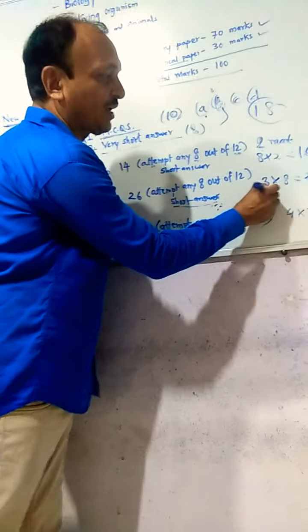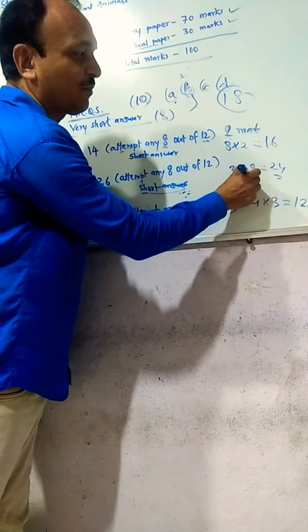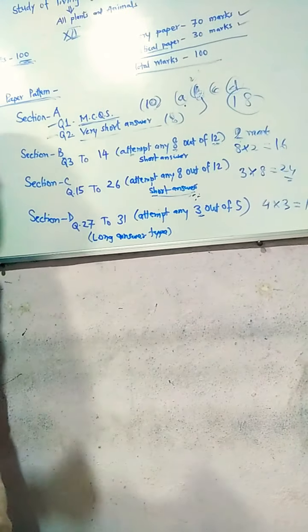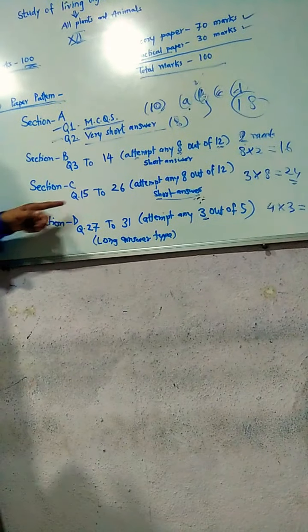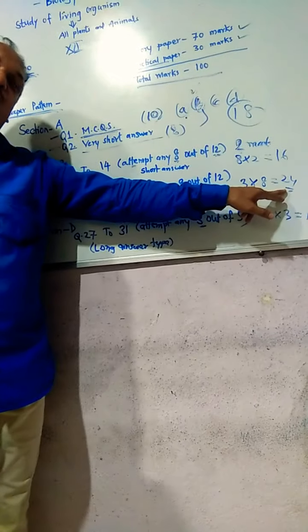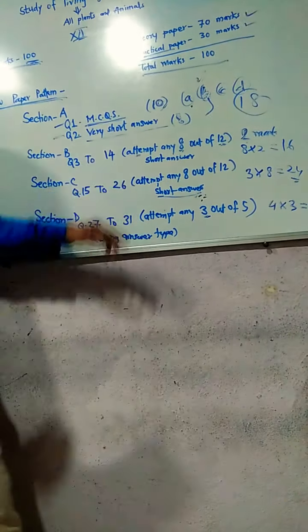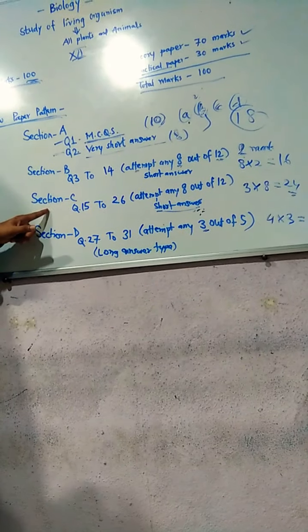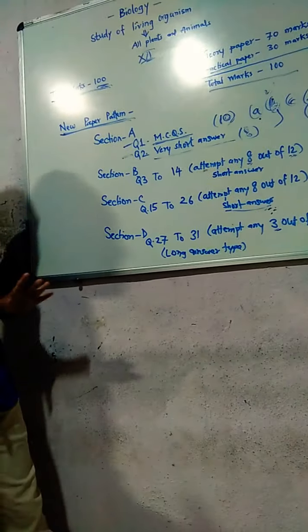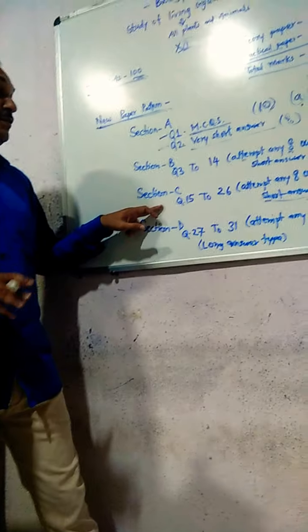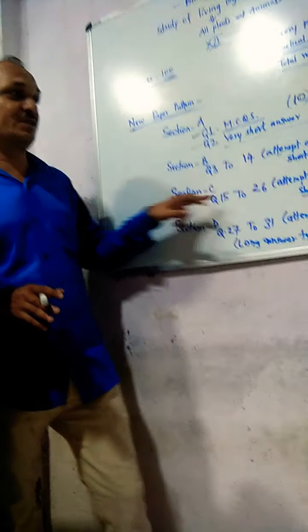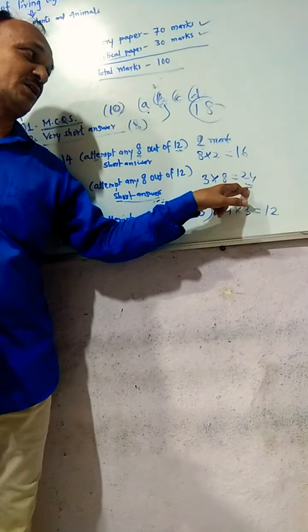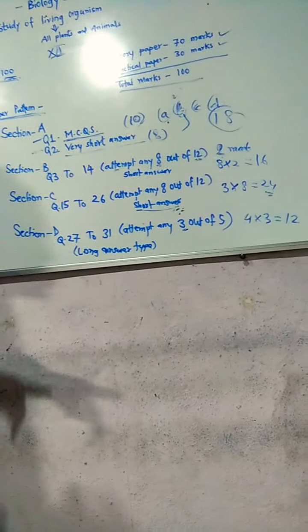Each question carries 3 marks, so the total is 24. Section C carries 24 marks, a big number. If you attempt all the questions from section C, you can secure maximum marks, because section C is the major part of the question paper.